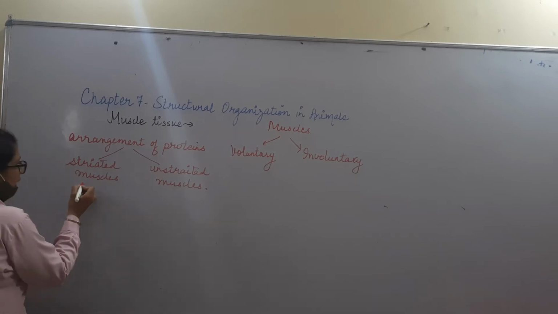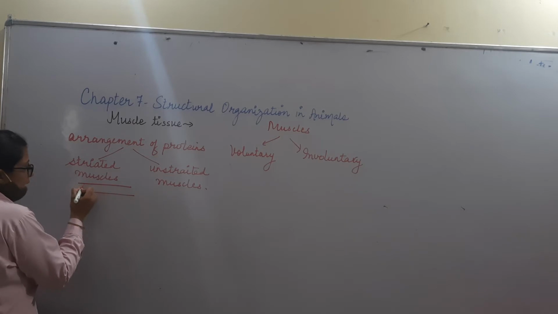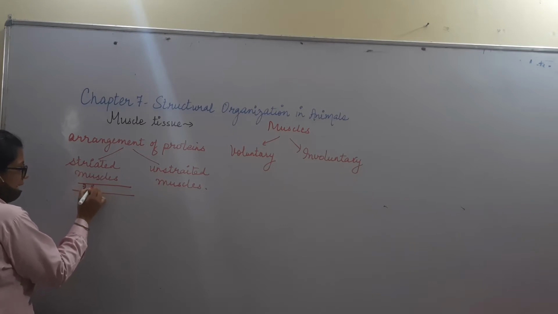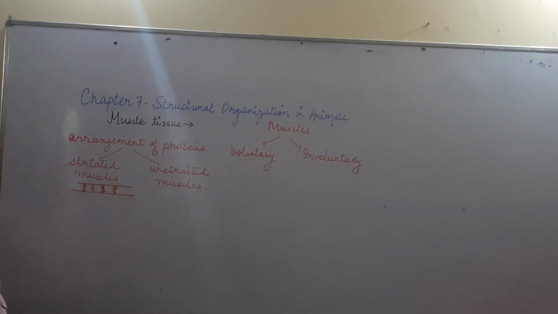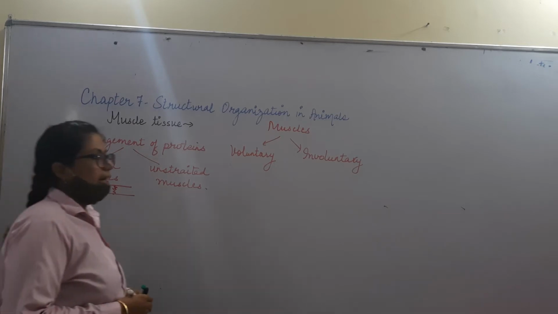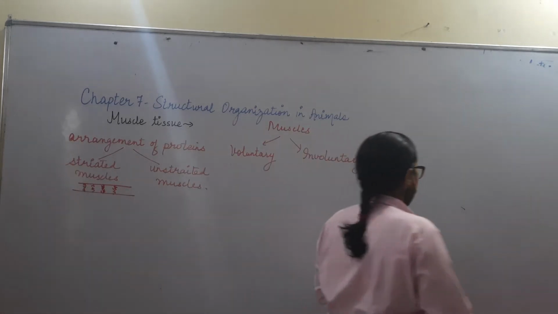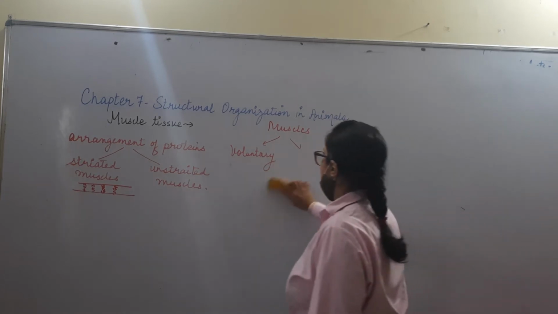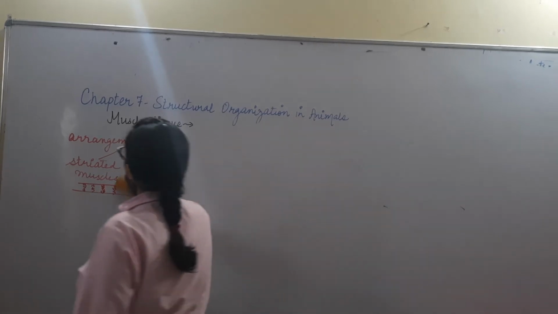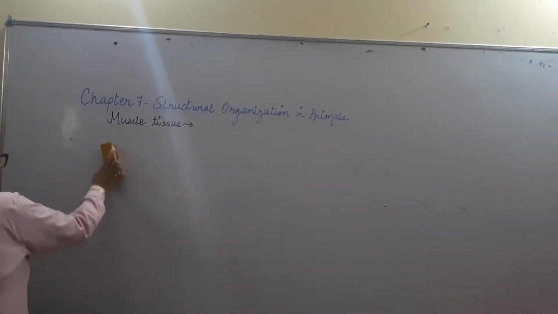What I mean to say is, suppose this is a muscle and over here the proteins are arranged, then you can see this is a dark band, this is the light portion, again a dark band, light portion, dark band, light portion, like this. If this kind of situation is there, then it is a striated muscle. So keep in mind, when I am talking about the different types of muscles, they can be either voluntary or involuntary, striated or unstriated.